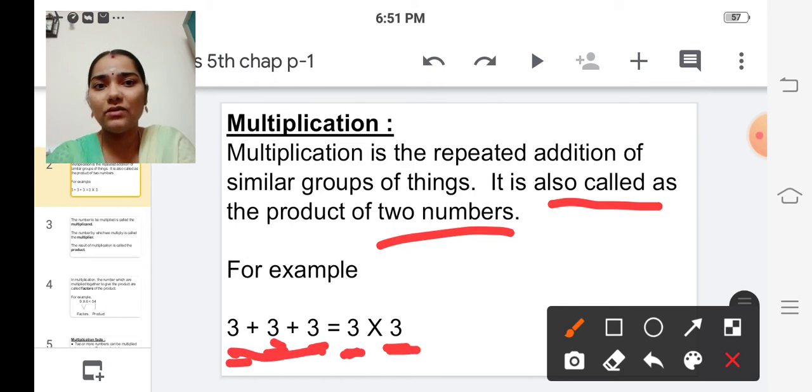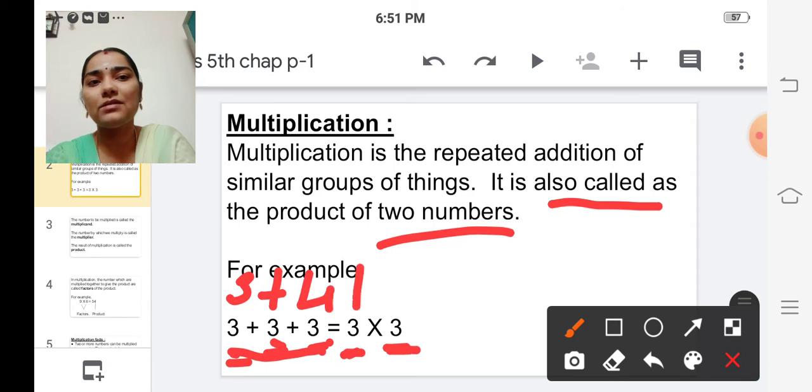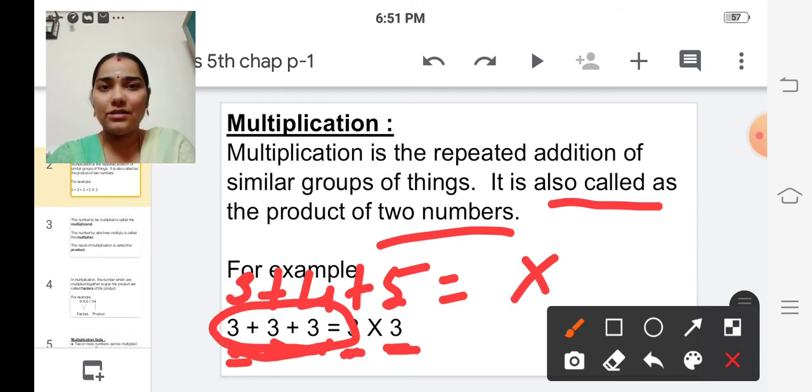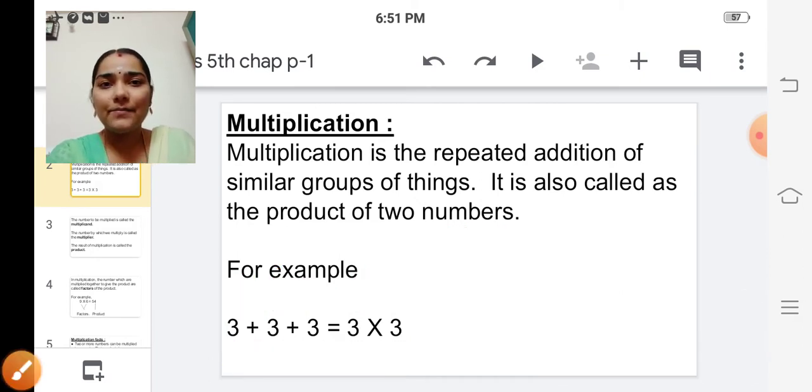Suppose we have 3 plus 4 plus 5, then we cannot change it into a product of two numbers. Only if it is similar groups of things can we change it into multiplication. So clear, children? Multiplication is nothing but repeated addition of similar groups of things.